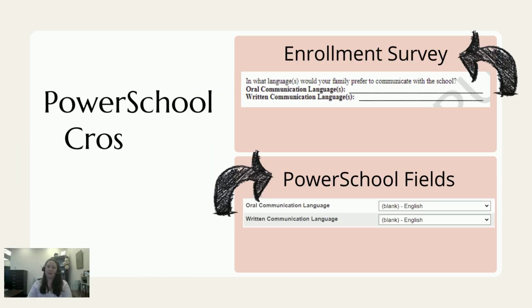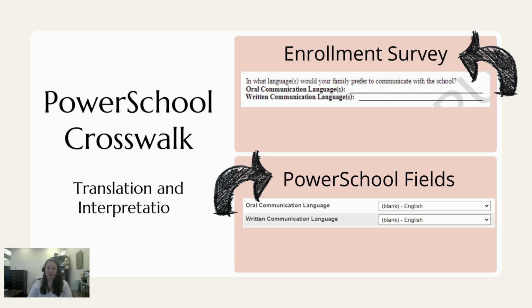The guidelines also include a PowerSchool crosswalk. Accurate data entry is essential for each program to ensure effective programming and services for students. First, the translation and interpretation portion of the enrollment survey asks the family what oral and written communication language they prefer. In PowerSchool, those fields are listed on the SC Student Information page as oral communication language and written communication language. Even though those two questions are asked on an annual basis, these fields do not clear out.